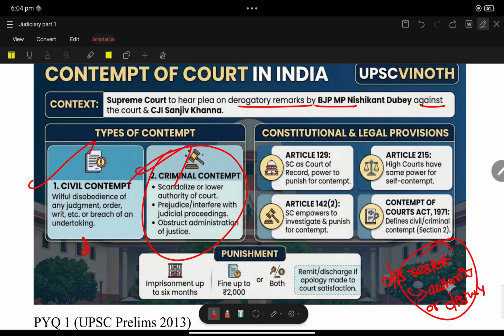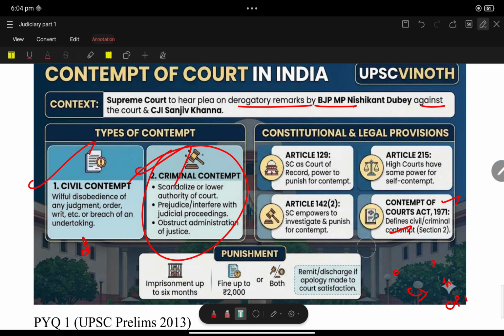Now, where is this contempt of court mentioned? First, it comes under the Contempt of Court Act 1971. This act defines civil and criminal contempt.